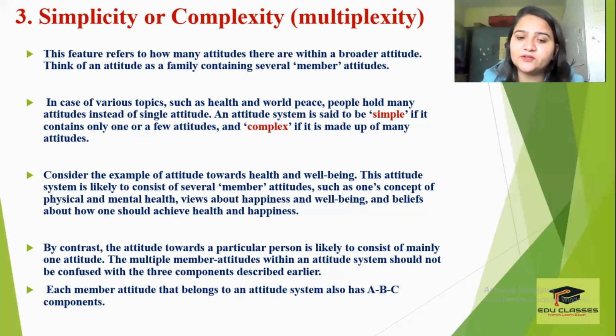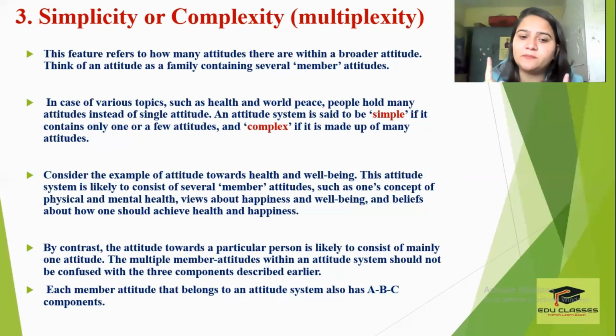The multiple member attitudes within an attitude system should not be confused with the three components described earlier. This is not in any way parallel to the components we've read. It just means कि आपका जो attitude है वो कितना complex है, उसके अंदर कितने sub attitudes हैं या नहीं हैं.